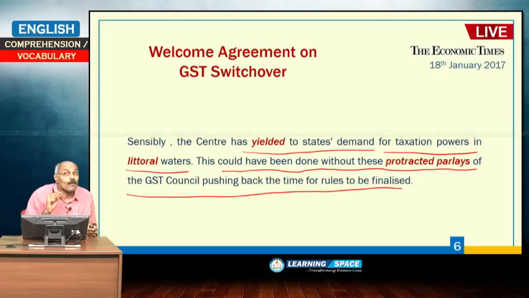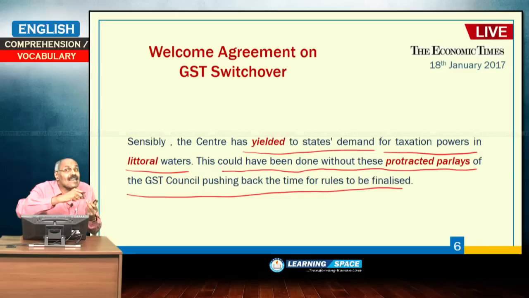This could have been done without these protracted parleys. Actually, the editorial says that, please understand this sentence. Some people may find it difficult to understand. Here the editorial says that this could have been done without these protracted parleys.